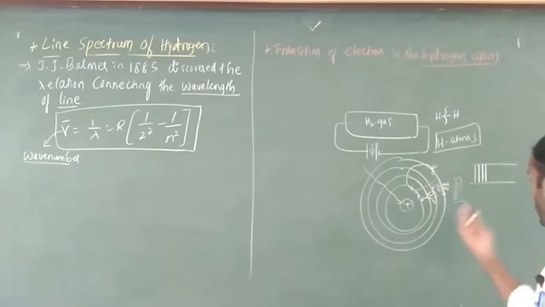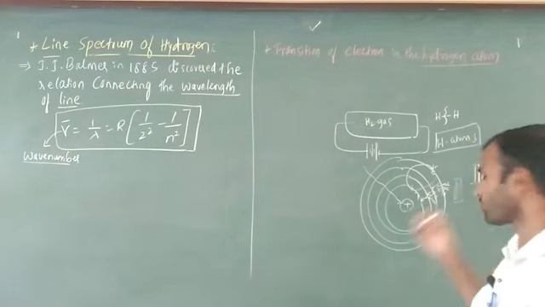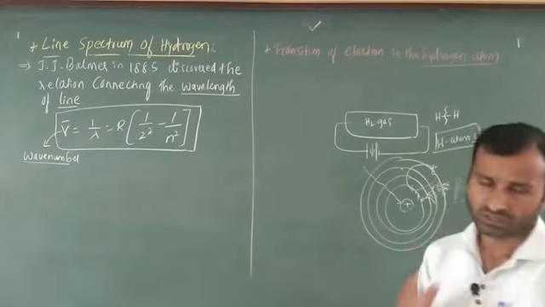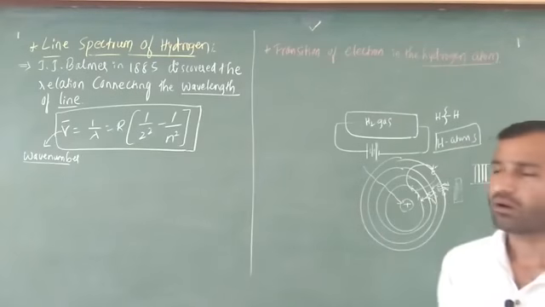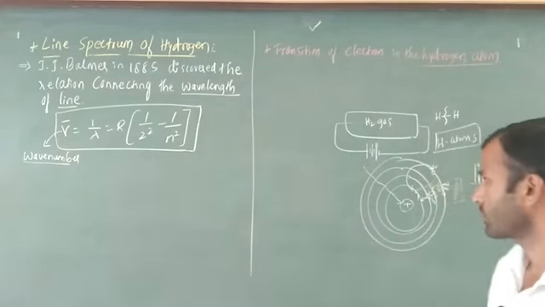Next, how are we going to get the lines? The emission of radiation passes through a photographic plate, which is connected with a spectrometer. After that, I get the lines. Okay, this is a fact. Initially, this was discovered by J.J. Balmer.